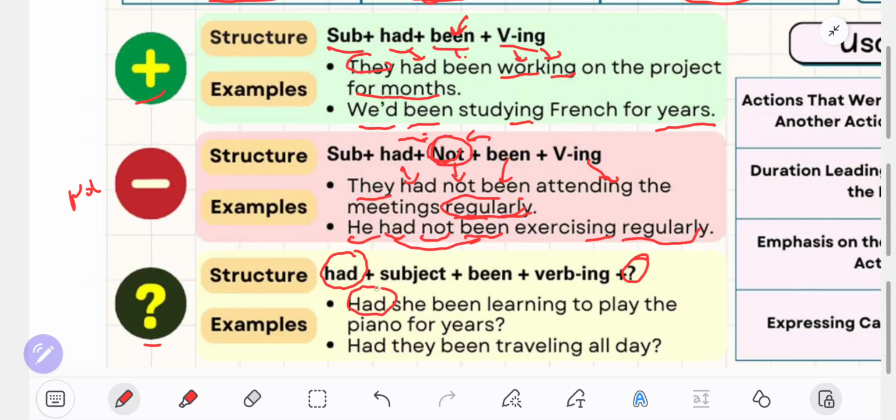Had at the beginning, subject she, been learning to play the piano for years. Next, had they been traveling all day? Had at the beginning, they as subject, been traveling continuously, all day as timing. And don't forget you give a question mark at the end of the sentence.